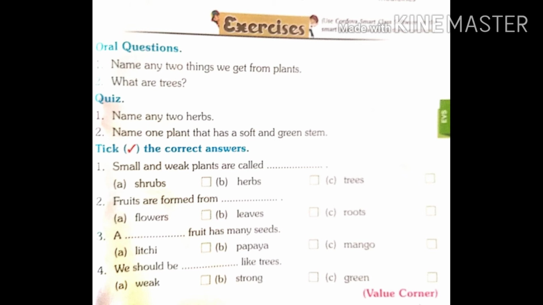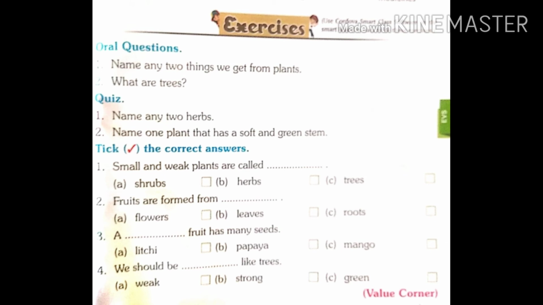Second, name one plant that has a soft and green stem. We can write tulsi, then herb. These have a very soft stem. You can write coriander also. Next question, pick the correct answer. Small and big plants are called?